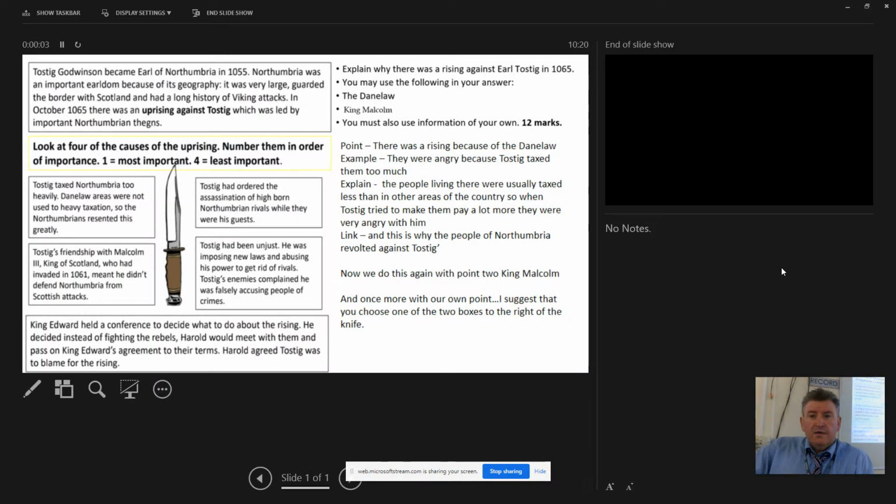Okay then, let's take a look at this question, see if we can come up with a decent answer. First things first, when you want to answer a question like this, you've got to remember that you're going to make 3 points. The good news is that they give you 2 points to start off with, so that's really helpful. The question in this case is, explain why there was a rising against Earl Tostig in 1065.